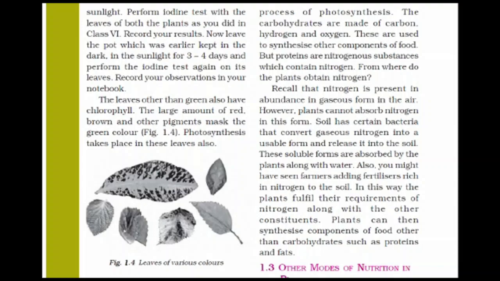From where do the plants obtain nitrogen? Here again one question arises: from where do plants get nitrogen? We have studied in 6th class also that nitrogen is abundant, 78%, present in gaseous form in the air. However, plants are not able to absorb nitrogen in this form. So, how do they absorb it? The soil has certain bacteria that convert gaseous nitrogen into a usable form and release it into the soil.